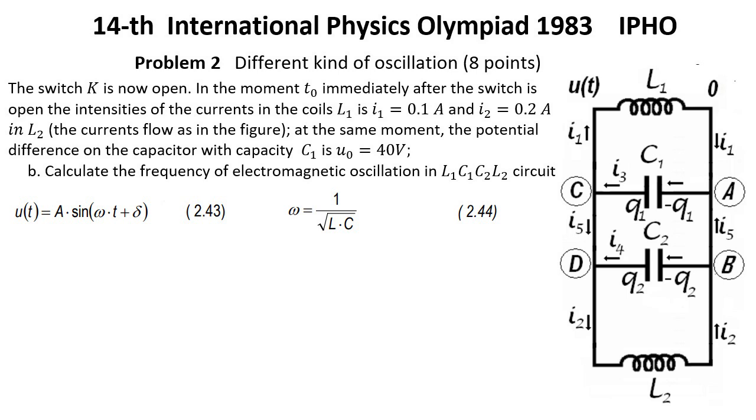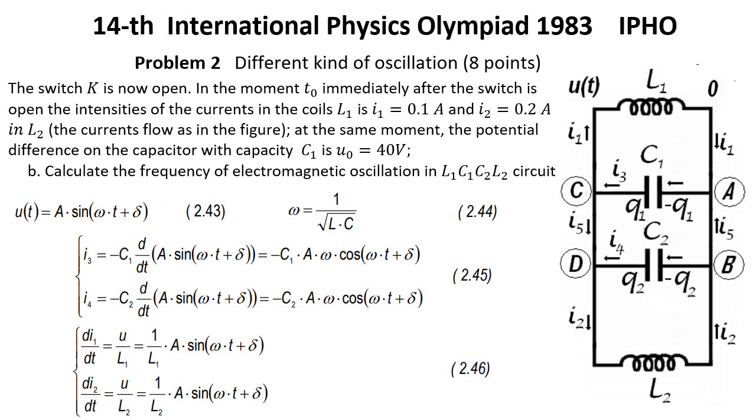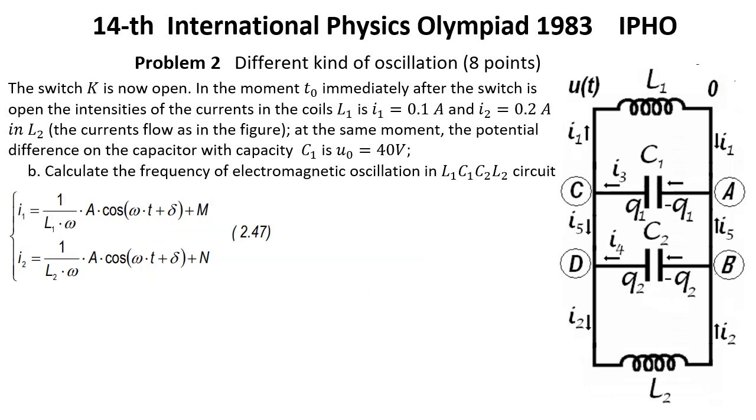See expression 2.44. Taking into account the relations 2.43 and 2.36 it results that for I3 and I4 we have expressions 2.45. And for derivatives of I1 and I2 there are expressions 2.46, which leads to the result for antiderivatives in the form of expressions 2.47. In the expression above, A, M, N and delta are constants that must be determined using initial conditions.